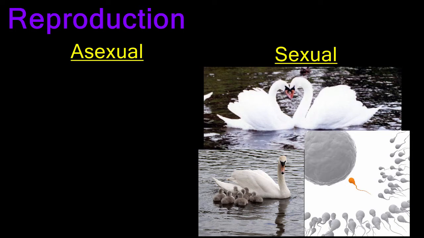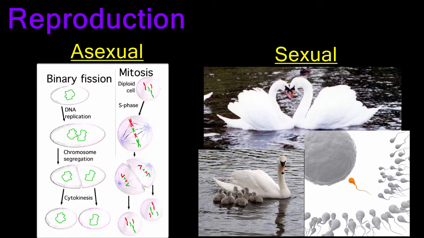Asexual reproduction begins with the prefix a, meaning without. Asexual reproduction, therefore, involves no sexual contact between individuals of a species and occurs by cell division. Asexual reproduction involves only one parent, and through the process of cell division, results in two daughter cells that are genetically identical to each other and to the parent cell.